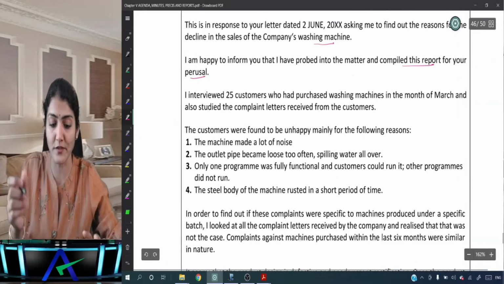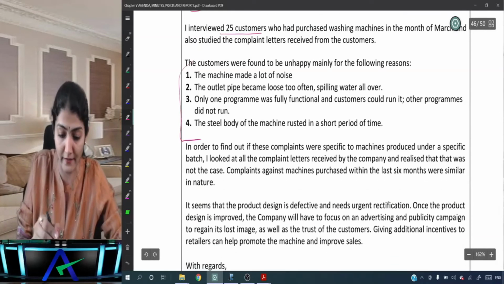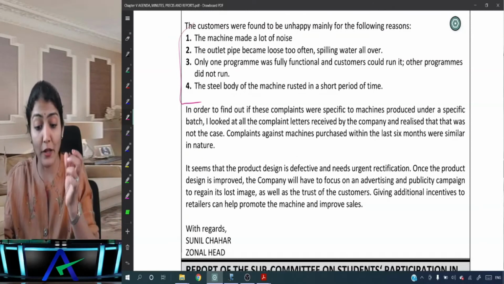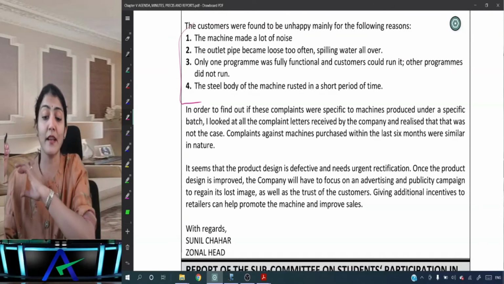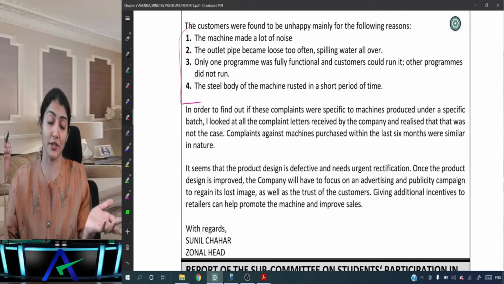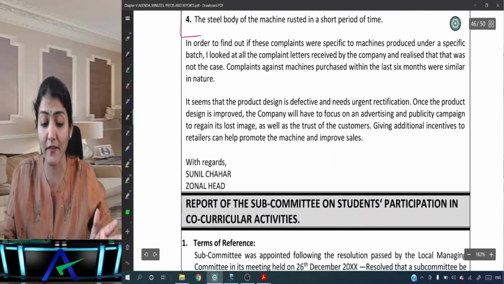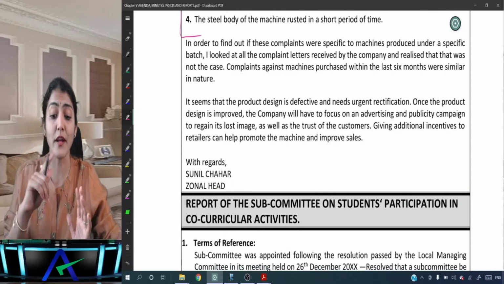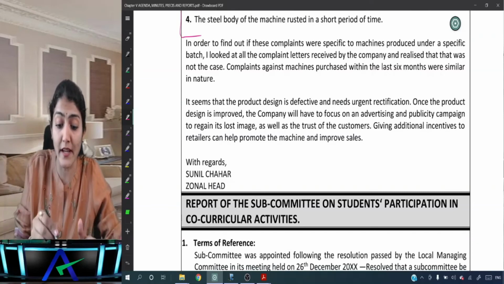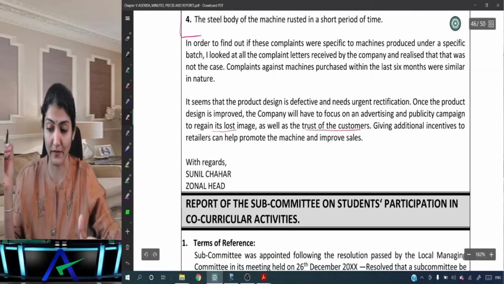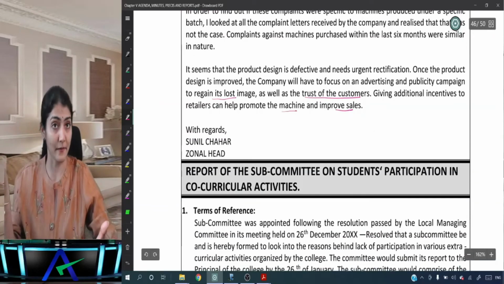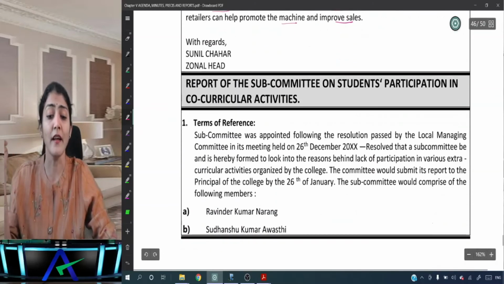So what we did, we interviewed 25 customers. These are the findings. In order to find out if these complaints were specific to machines produced under a specific batch, I looked at all the complaints received by the company and realized that that was not the case. Complaints against machines purchased within the last 6 months were similar in nature. It seems that the product design is defective and needs urgent rectification. Once the product design is improved, the company will have to focus on an advertising and publicity campaign to regain its lost image as well as the trust of the customers. Giving additional incentives to retailers can again help promote this machine and improve the sales. With regards, Sunil Chauhan, the sales head.